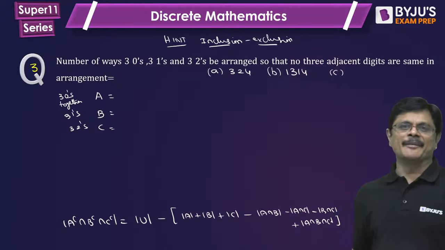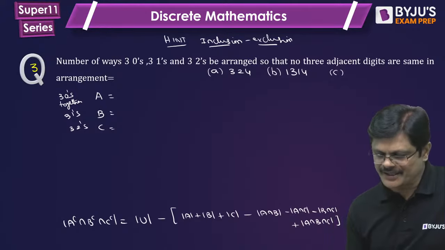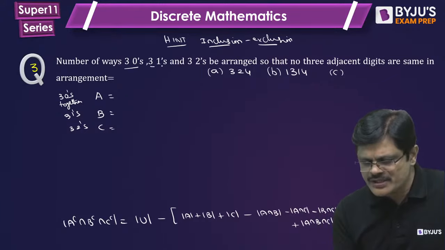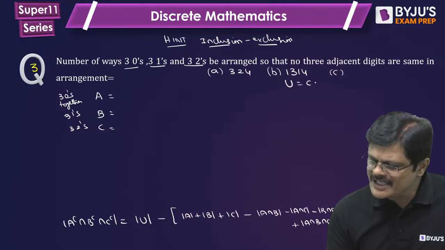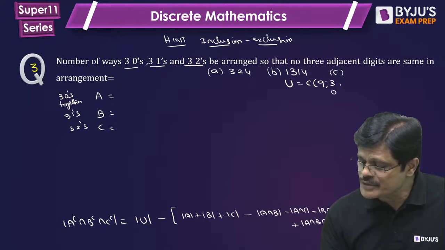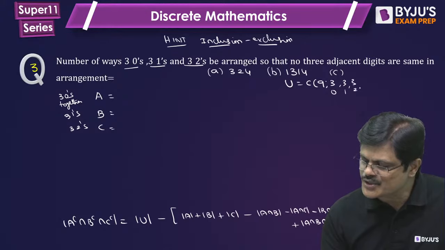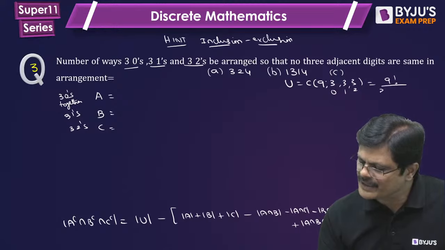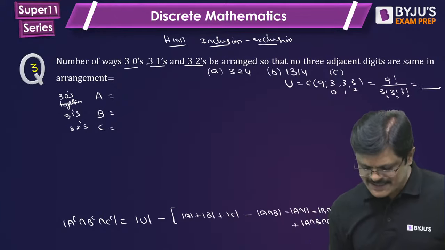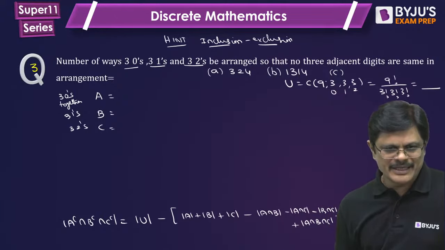So this is the idea, my dear friends. First of all, what is the total here? Total means the number of arrangements of the 3 zeros, 3 ones and 3 twos. There are 9 digits in total, in which 3 are the same zeros, 3 are the same ones, and 3 are the same twos. So this total is 9 factorial divided by 3 factorial, 3 factorial and 3 factorial. So what is this answer, my dear friends? Can someone please tell me?